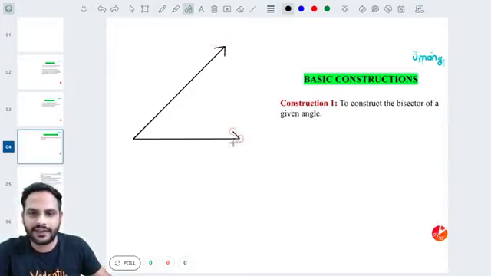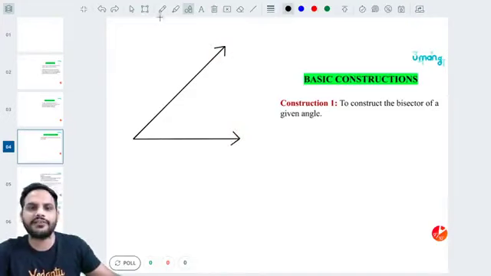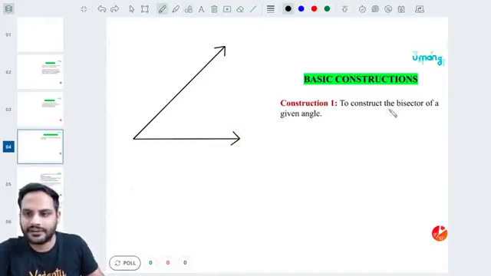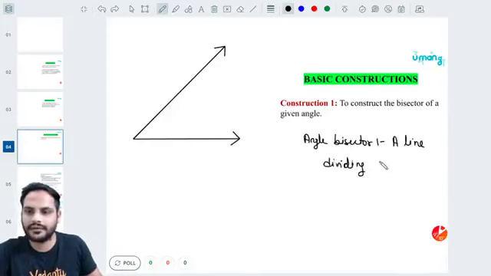What is the meaning of angle bisector? The bisector of a given angle, or an angle bisector, is a line dividing an angle in 2 equal parts.